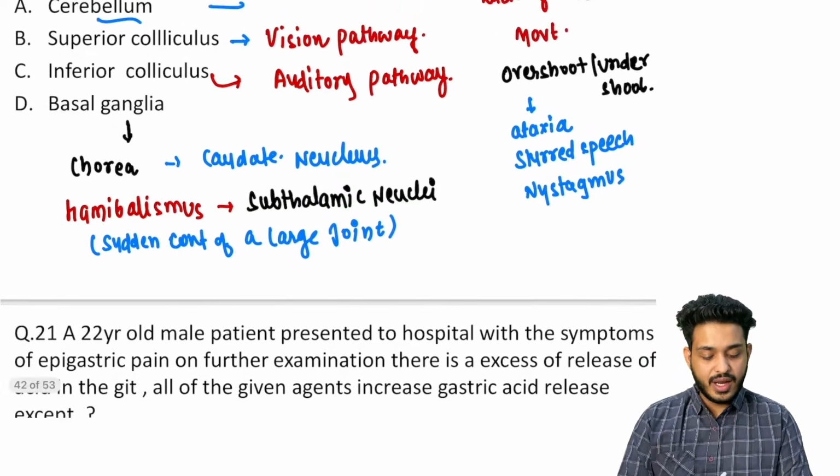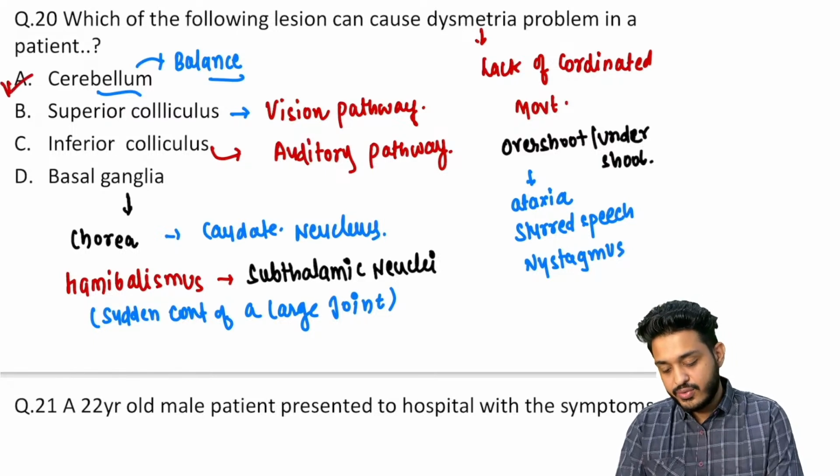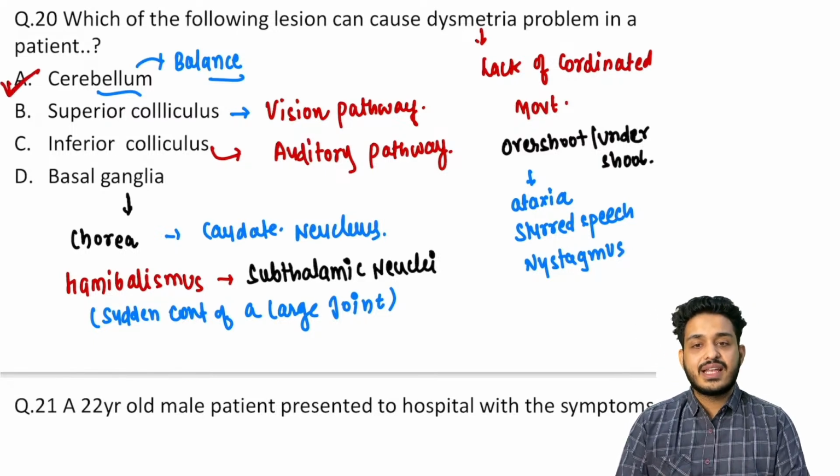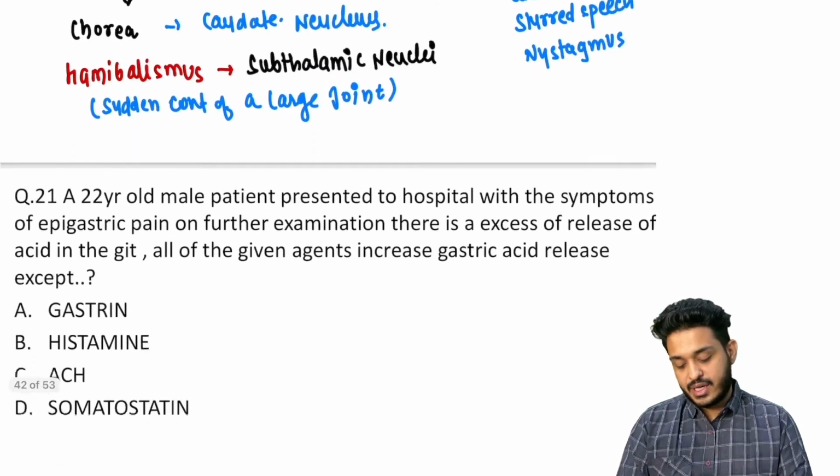This is going to be your hemiplegismus, right? So in this particular scenario, the answer, I would like to go with the cerebellum. The answer will be cerebellum. Dysmetria is a problem you will be finding with the cerebellar disease, right?